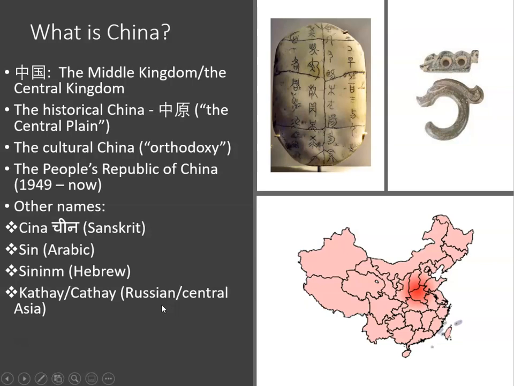Now, Kitai refers to another dynasty which was established by an ethnic group called Khitan, which is nowadays located in northern China. So in Russian or certain Central Asian languages, China was called Kitai or Katai. So that is China.